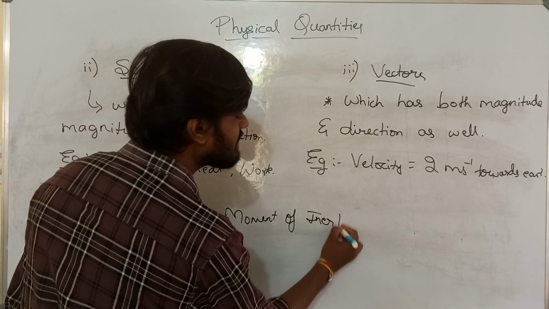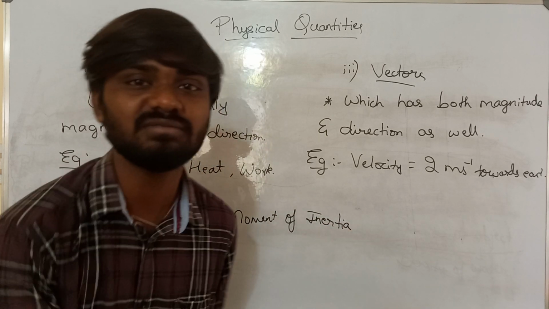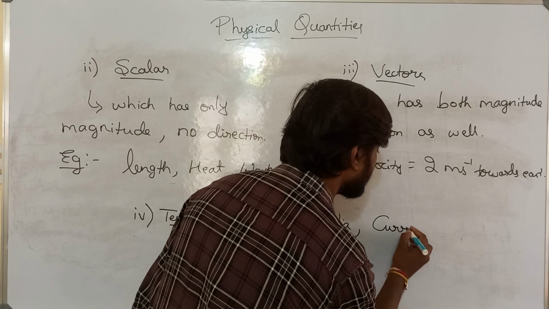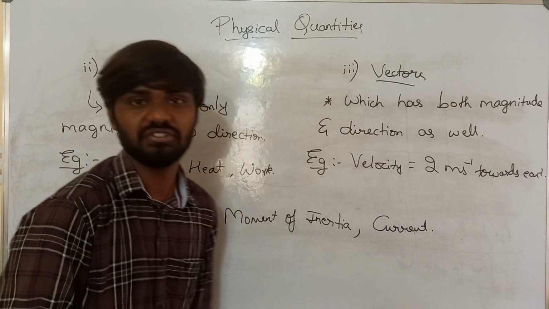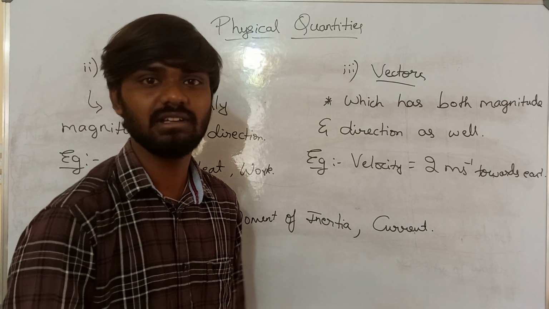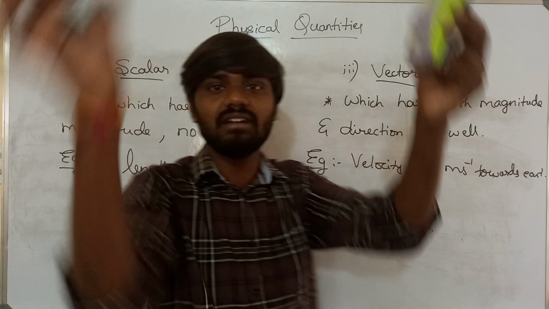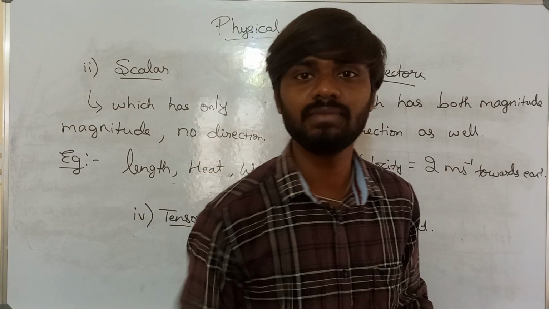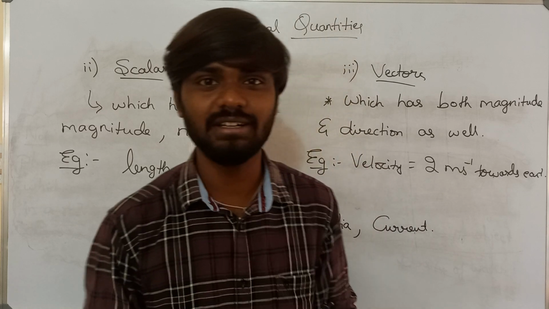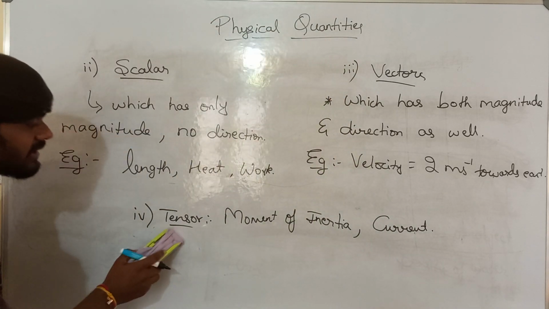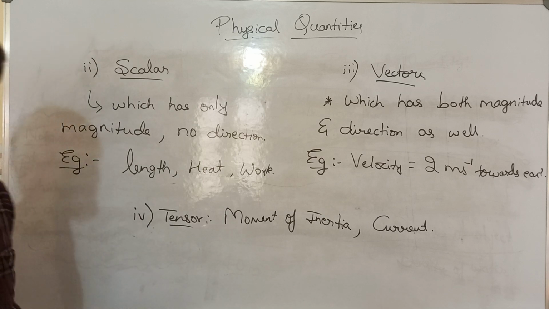It has direction, but to give the direction of moment of inertia is difficult. Even current. Current has direction, but to say the direction of current is impossible. If I take a wire like this, it will pass like this. If I bend it like this, it will pass like this. Direction is there for current, but to give the direction of current is not possible. So that kind of quantities are called tensor quantities.